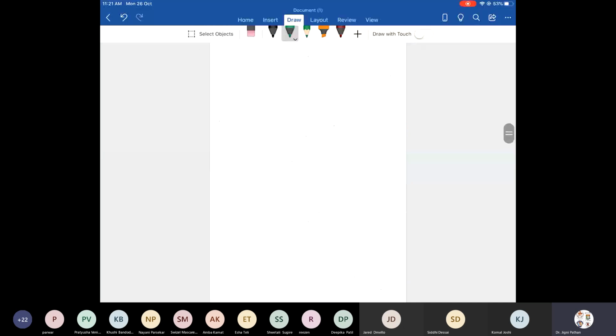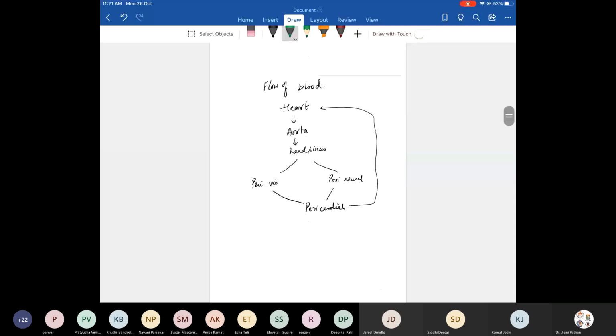Please understand and then write. See, each and everything you write, you need to understand. Then only your concepts will be clear. Is it clear? Any doubts to anyone?